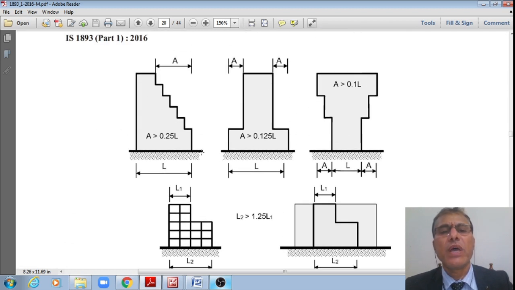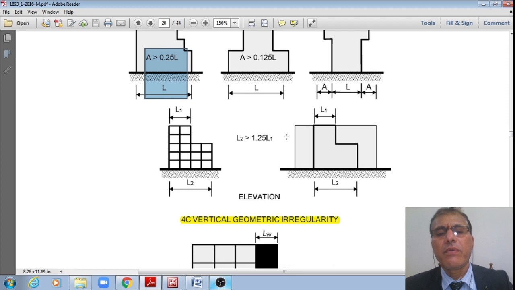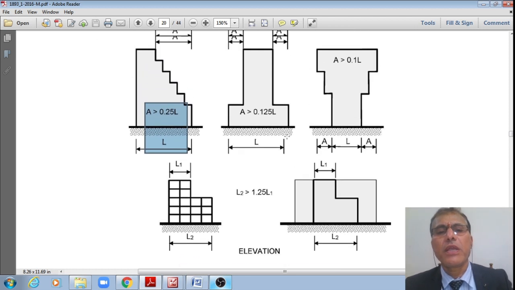If I do have the offsets like this, therefore, if these offsets A is greater than 25% of this base dimension L, then it is what is called the vertical geometric irregularity.